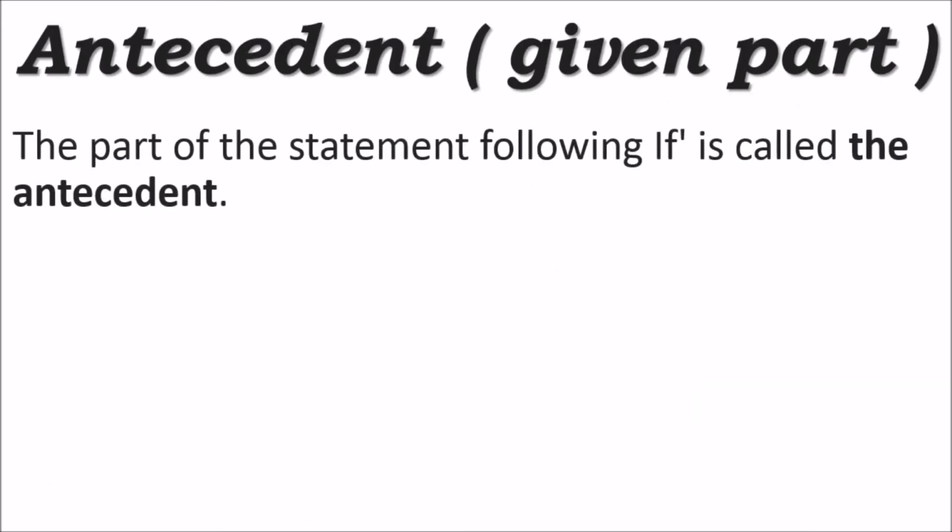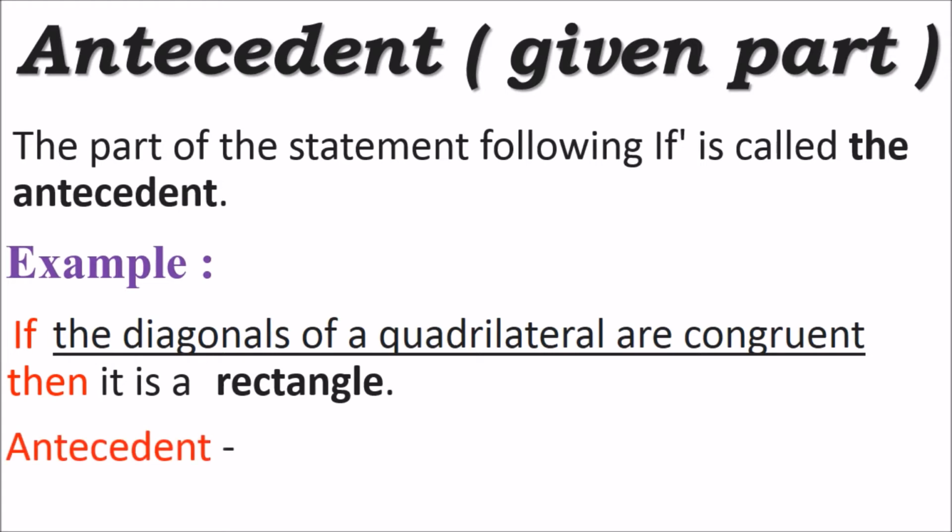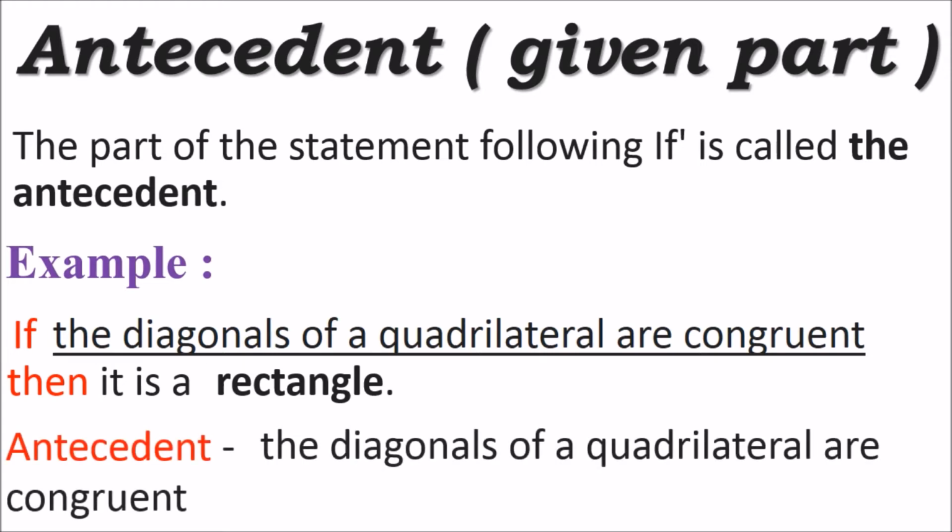What is the antecedent? The part of the statement following if is called the antecedent. Let's see an example. Here we have the statement: if the diagonals of a quadrilateral are congruent, then it is a rectangle. Now in this statement, you can see the underlined part. This underlined part follows the word if. Hence, the diagonals of a quadrilateral are congruent is the antecedent in this statement. Antecedent is also known as the given part of the statement. So what is the antecedent in this statement? The diagonals of a quadrilateral are congruent.